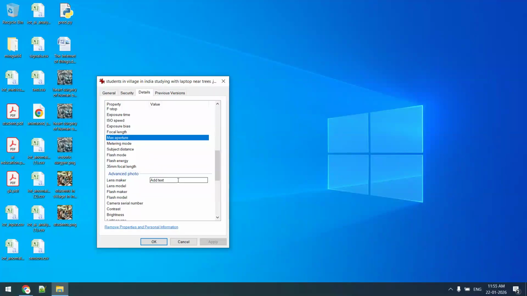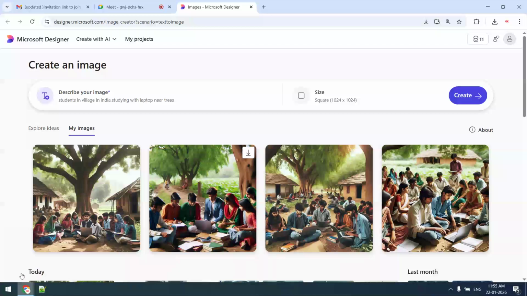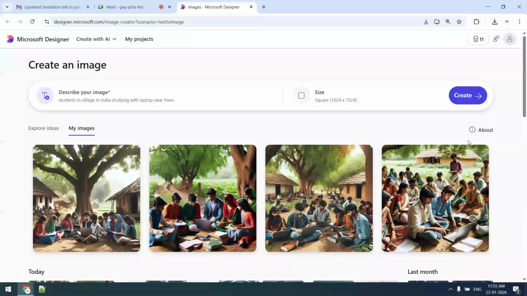Okay, what is flash memory? How is it possible that the image is there but there is no flash information, no flash energy, no flash model? Every image, whether it is an image or a file, every file has some metadata of the device from which it is captured.